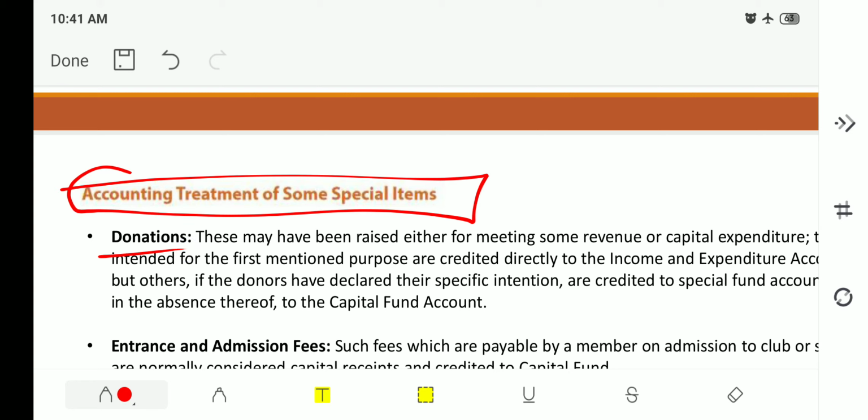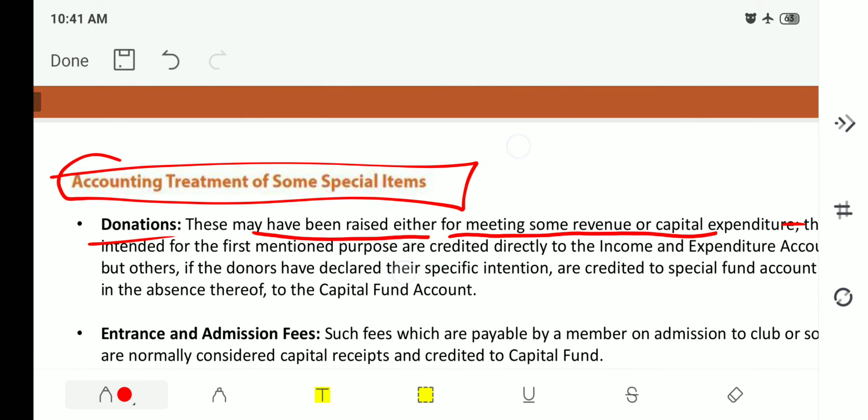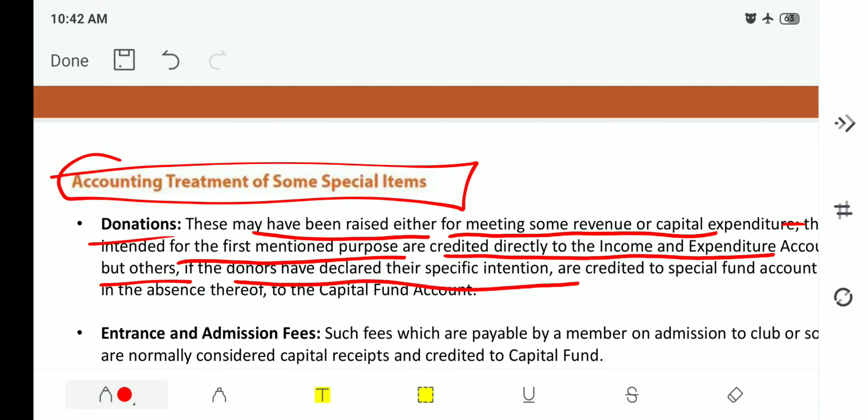What are donations? These may have been raised either for meeting some revenue or capital expenditure. Those intended for the first-mentioned purpose are credited directly to the income and expenditure account, but others, if donors have declared their specific intention, are credited to a special fund account, and in the absence thereof, to the capital fund account.